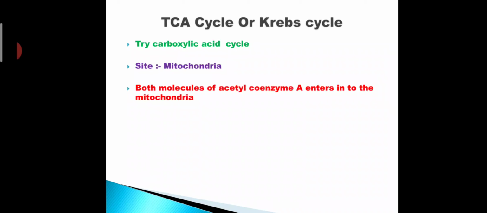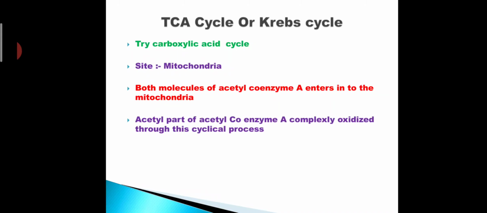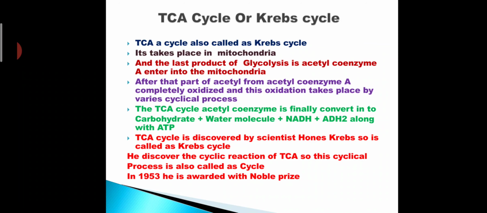Here what happens? Molecules of acetyl coenzyme A enter into the mitochondria. The acetyl part of acetyl coenzyme A is completely oxidized here through this cyclic process, and acetyl coenzyme A is converted into carbon dioxide, hydrogen molecules, NADH2 plus FADH2.